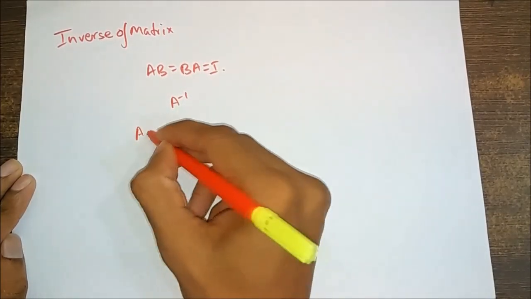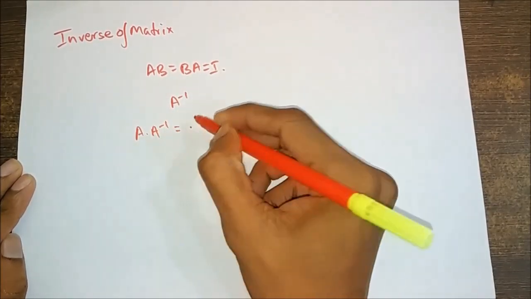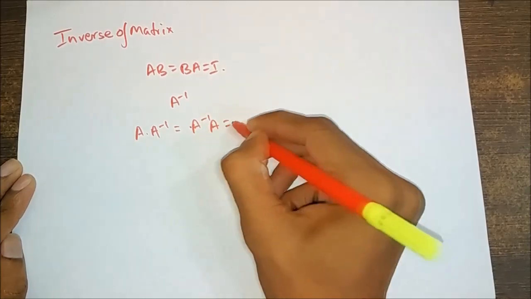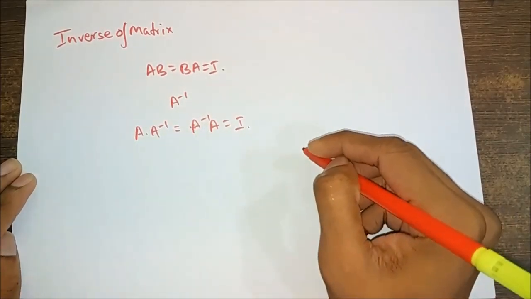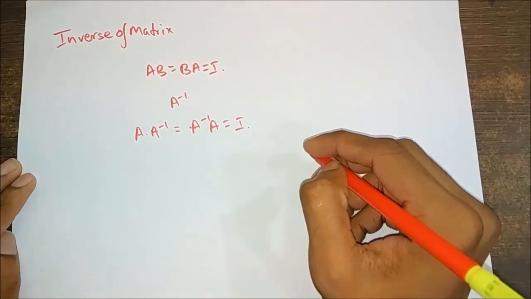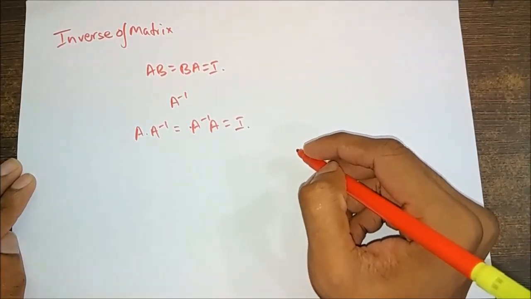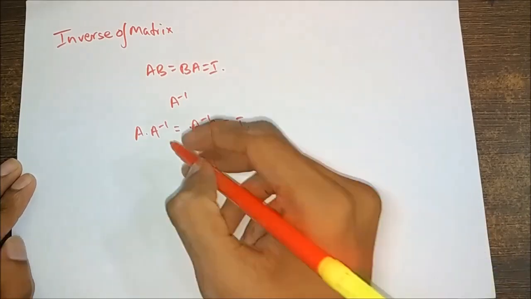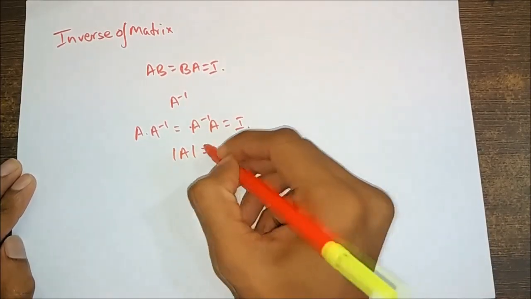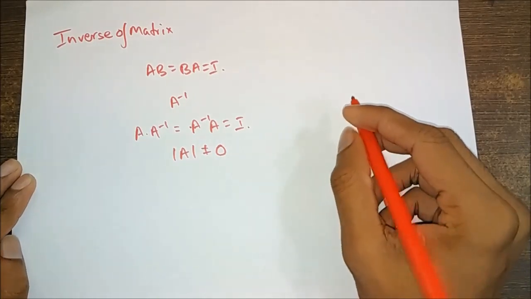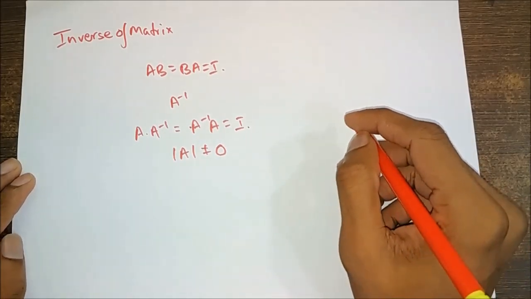That is, A into A inverse is equal to A inverse into A, which is equal to I. Only square matrices have an inverse. The inverse matrix exists only if the matrix A is a non-singular matrix, that is, determinant of A is not equal to 0. The inverse of a matrix is unique.